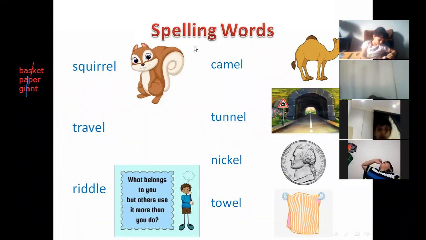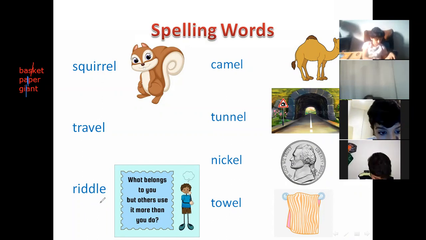You should remember each syllable should have one vowel sound. Okay, now Nayan, try to divide the riddle. Riddle. 1, 2, 3.